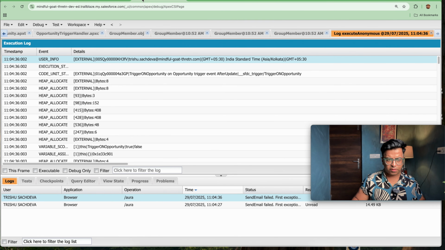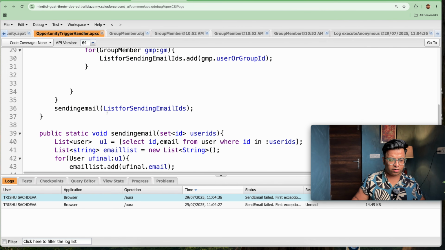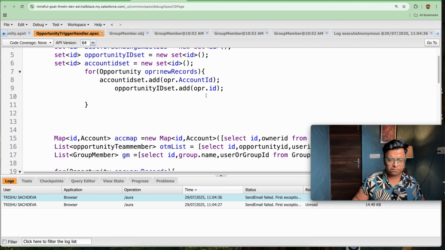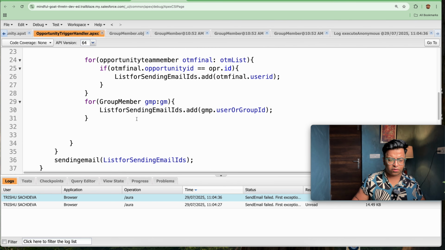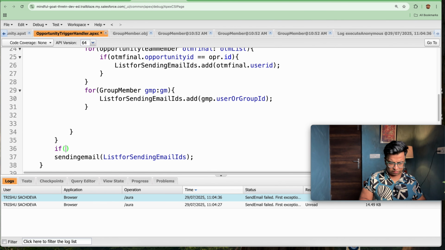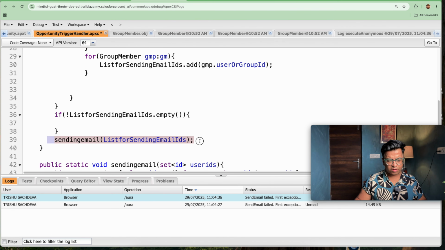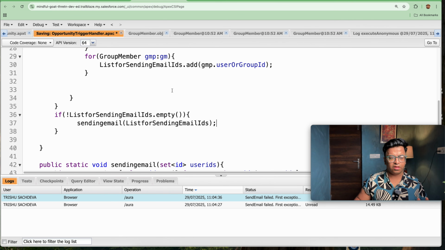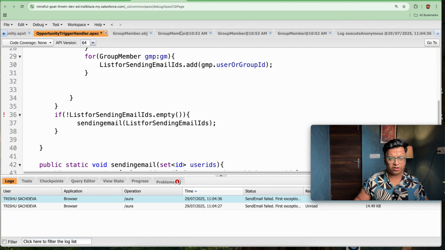Let's go on to the developer console and go on to our record. This should not fire now because these are new records. So what I need to add is, if this list dot is empty. If this list is blank, why do we need to call this method? If it is empty, then we need not call this. If it is not empty, then only let's do it. Earlier this was a check that we forgot.